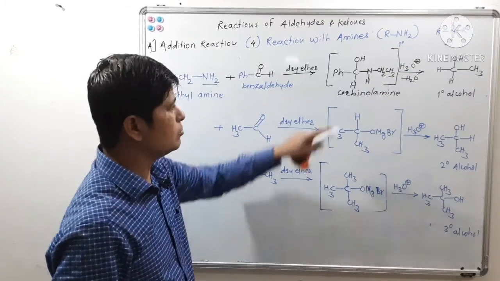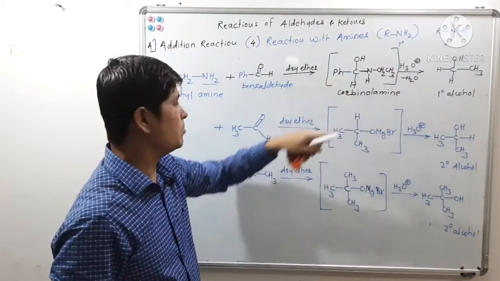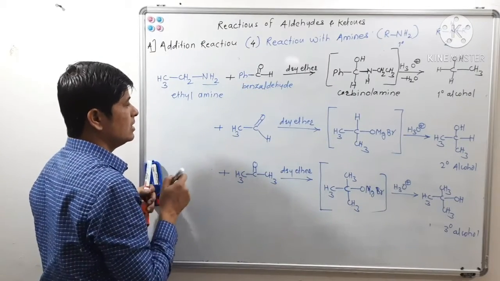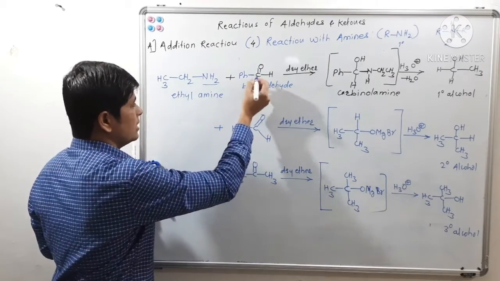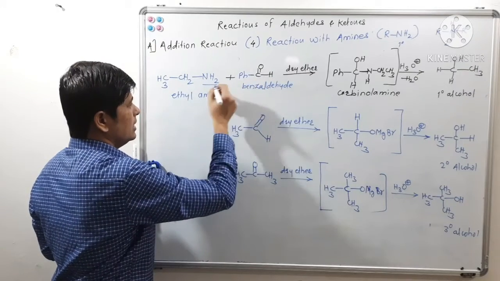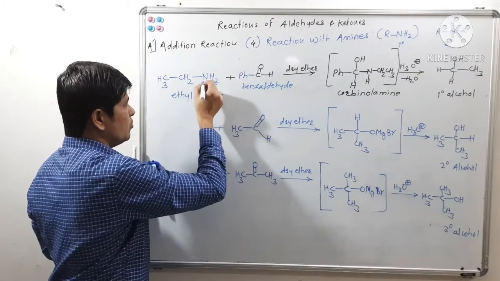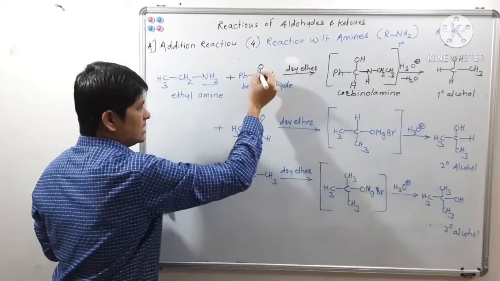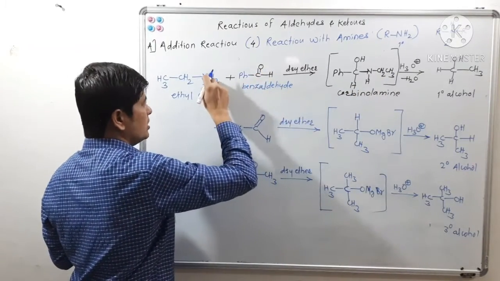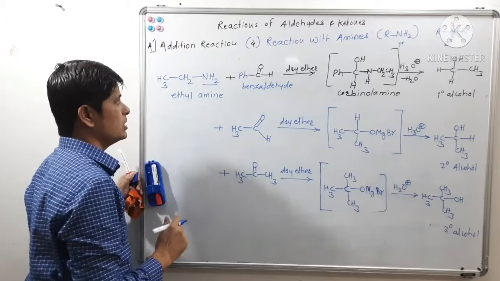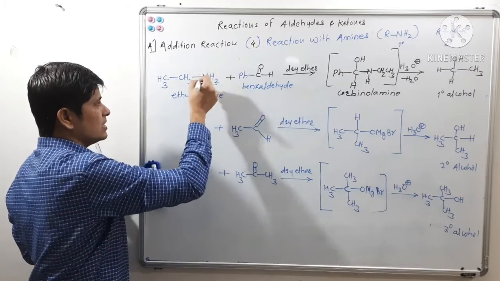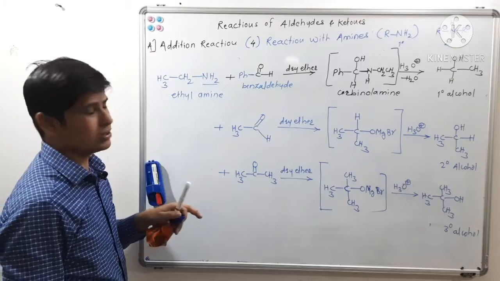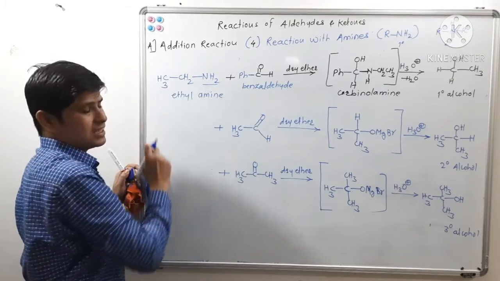Have you understood how this product, this adduct, is formed? See, benzaldehyde carbonyl carbon will get bonded to NHCH2CH3, and this carbonyl oxygen will get bonded to H plus. So there will be an addition of this NH2 functionality across this carbon-oxygen double bond. That means NH2 of this ethylamine.